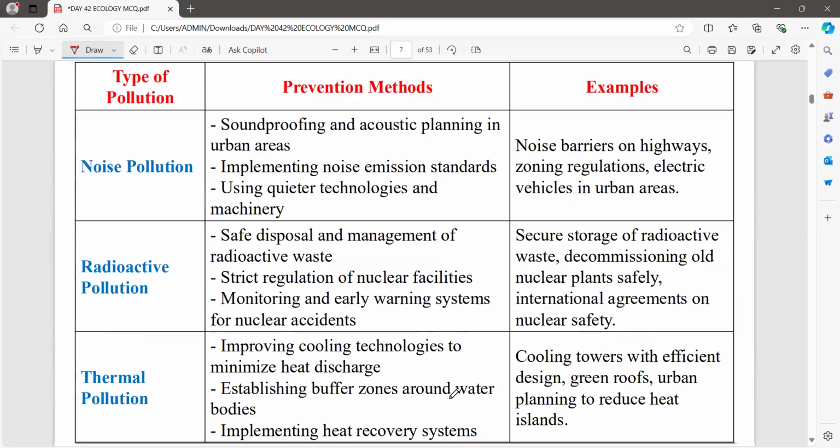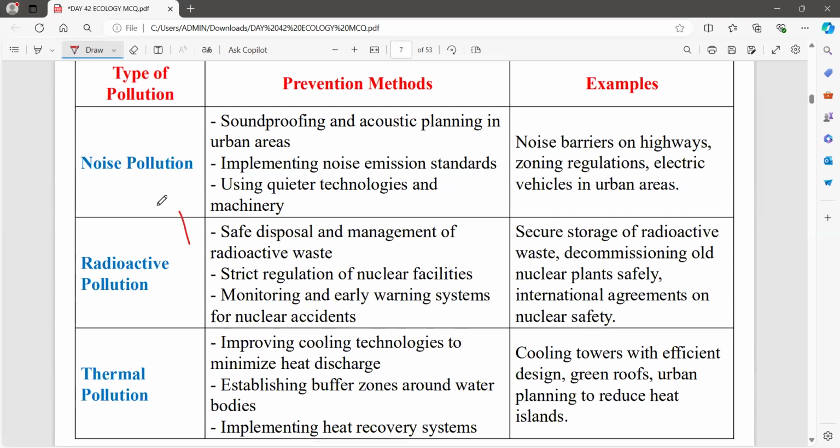Now, how can we reduce noise pollution? Noise barriers can be used on highways, along with zoning regulation and electric vehicles in urban areas. See, compared to normal petrol or diesel vehicles, electric vehicles produce no sound. So we can make better use of electric vehicles.